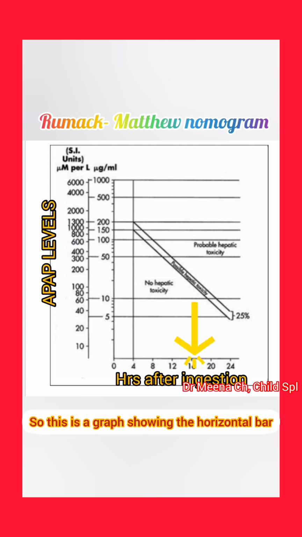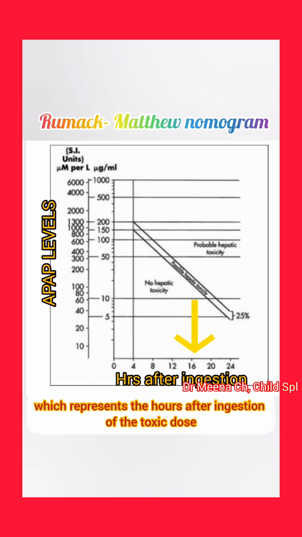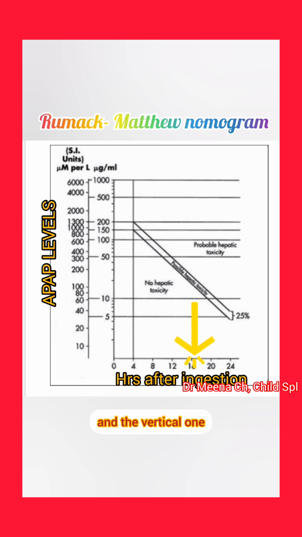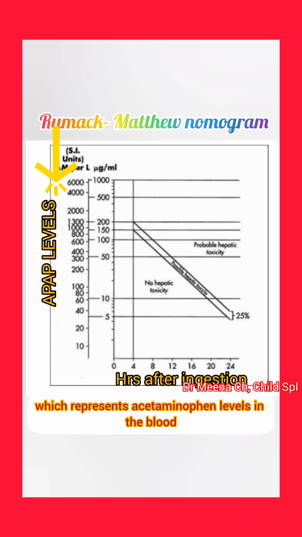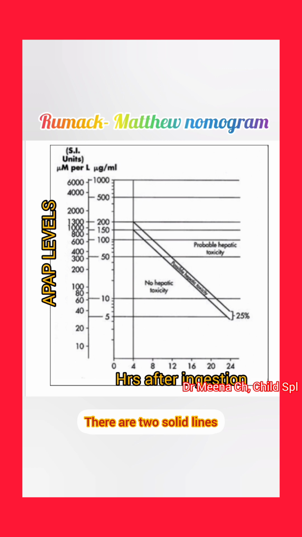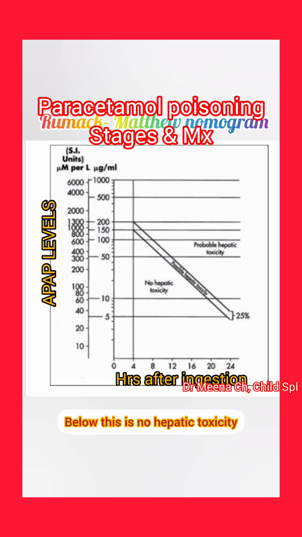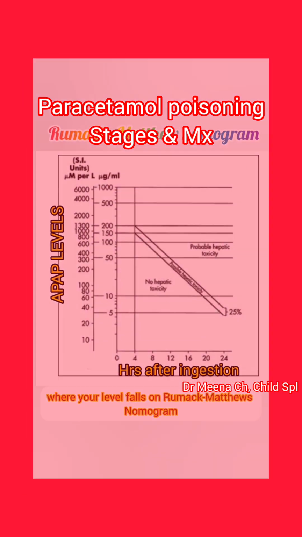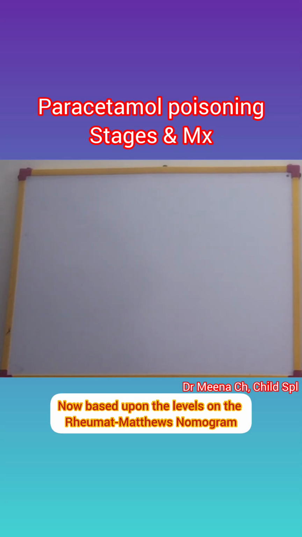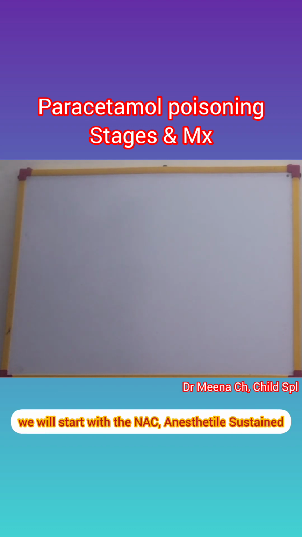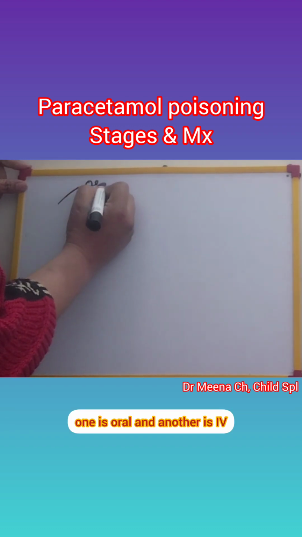So this is a graph showing the horizontal axis which represents the hours after ingestion of the toxic dose, and the vertical one which represents the acetaminophen levels in the blood. There are two solid lines. In between the two solid lines, it represents possible hepatic toxicity. Below this is no hepatic toxicity, and above this is probable hepatic toxicity. So further treatment decision depends upon where your level falls on the Rumack-Matthew nomogram. Now, based upon the levels on the nomogram, if treatment is indicated, we'll start with NAC, N-acetylcysteine. There are two options. One is oral and another is IV.